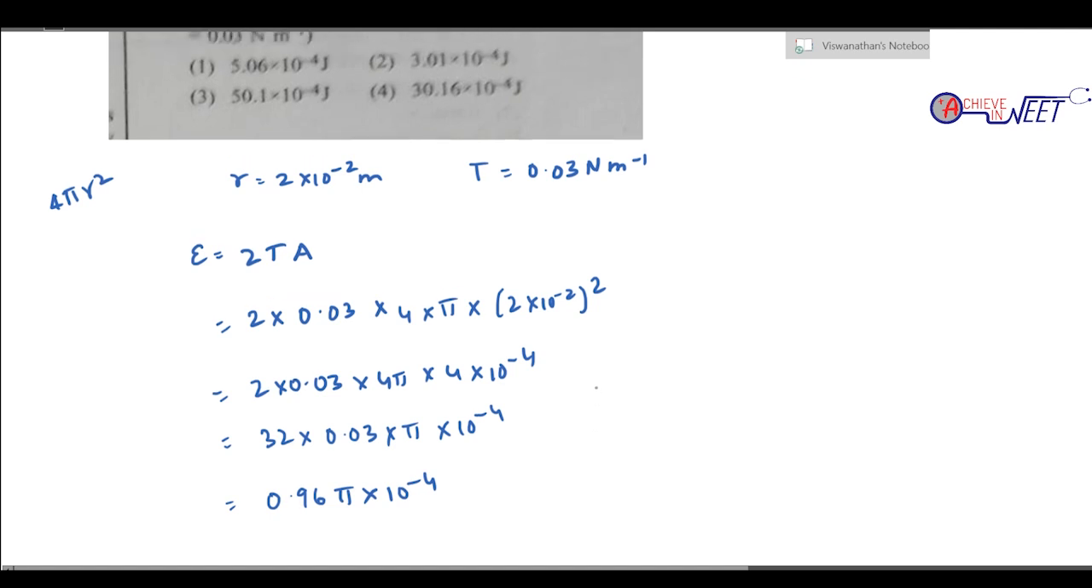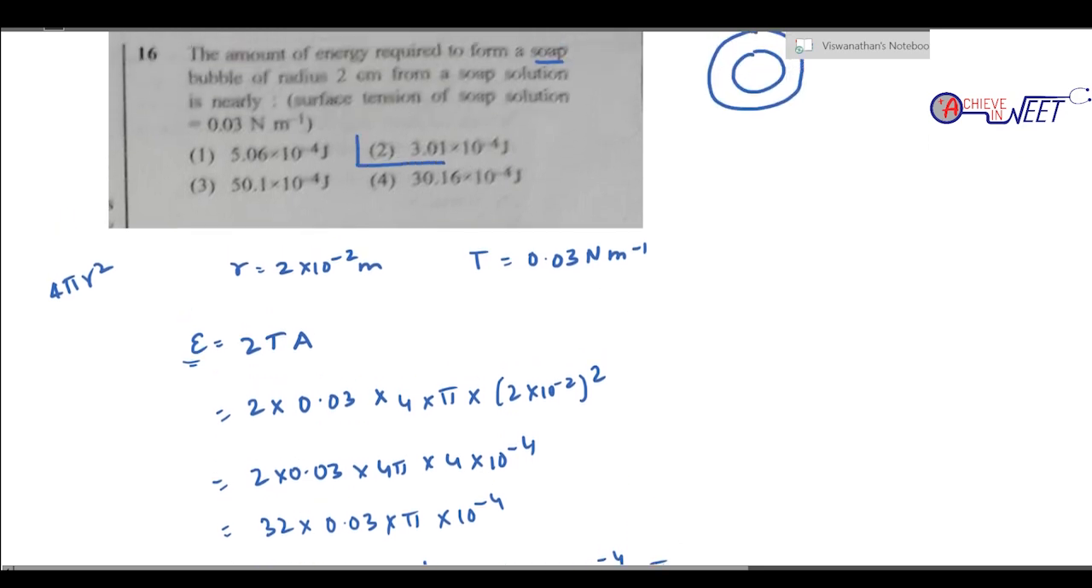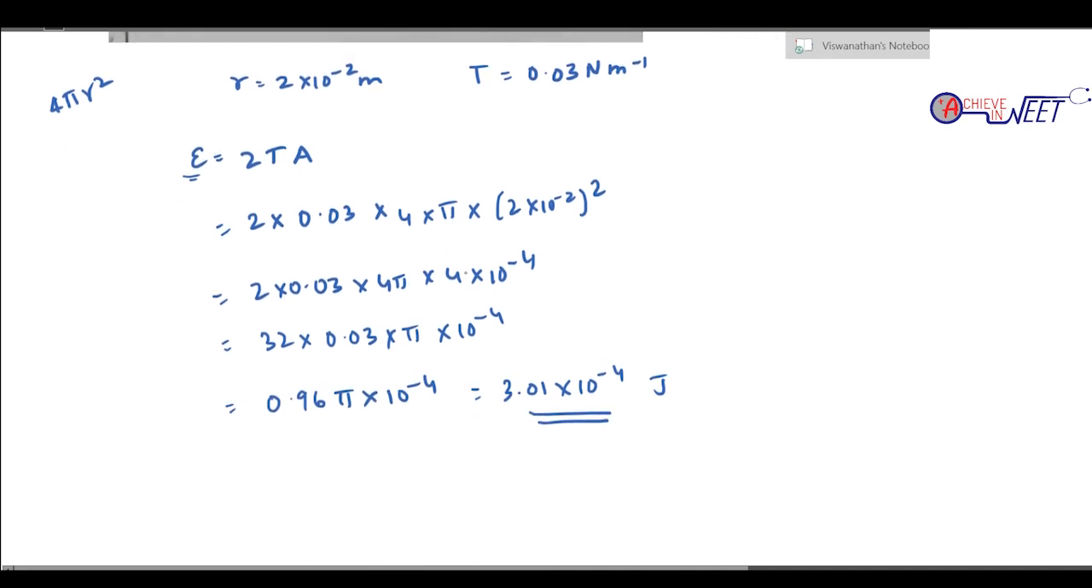So 0.96 pi means 0.96 into 3.14. Approximately it should be 3.01. Let me just check it. 0.96 into 3.14 is 3.01. So 3.01 into 10 power minus 4. This is the energy, and energy is measured in joules. So it is option B, 3.01 into 10 power minus 4 joules. So with this we finish the 16th question.